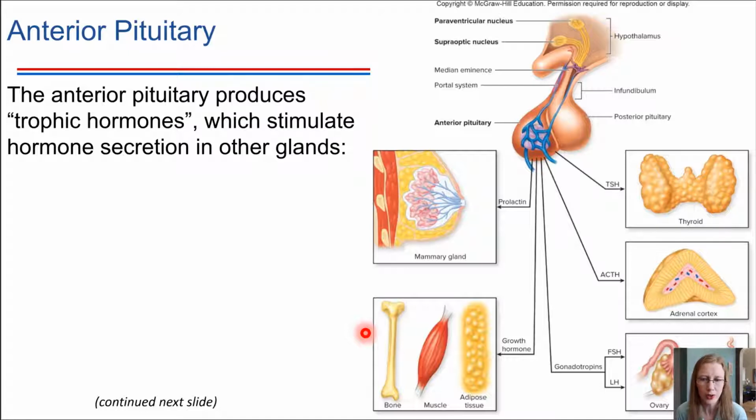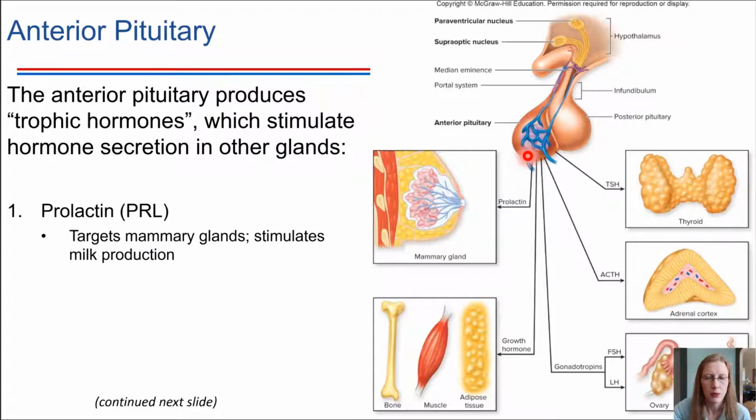And what we are going to do is walk through 5 of the major hormones that the anterior pituitary secretes. So they are listed out in this figure here, and we'll go through them one by one. So again, coming from the anterior pituitary, hormones that this lobe of the pituitary secretes. First one is prolactin, which we will abbreviate PRL. Prolactin is a hormone that circulates through the body, and its target cells are in the mammary glands. This is the hormone that's needed to stimulate milk production in the mammary glands.